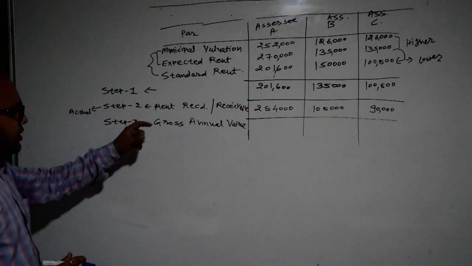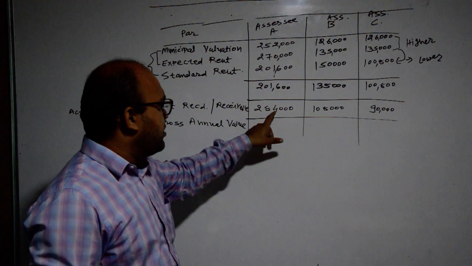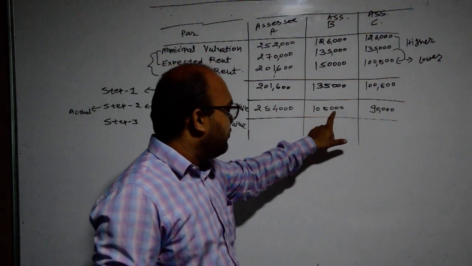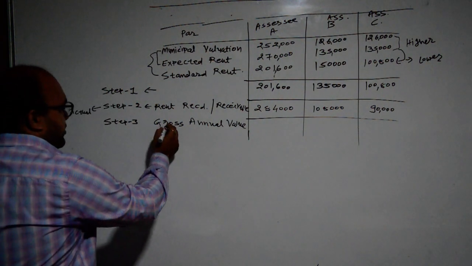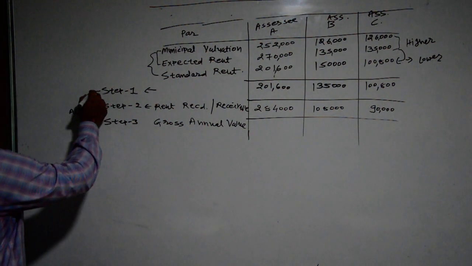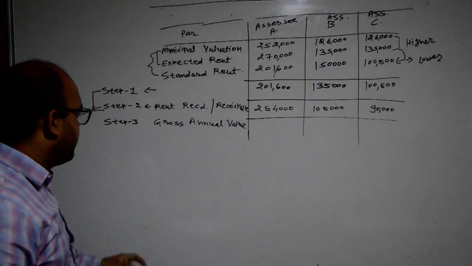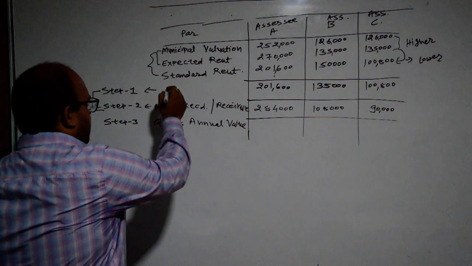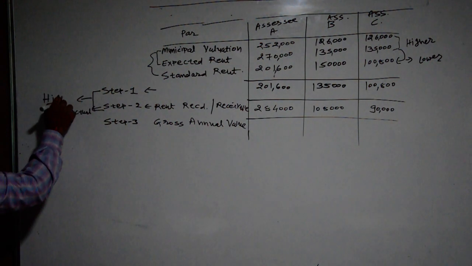Then the additional information provided is that rent received or receivable is rupees 2,84,000, 1,08,000 and 90,000. Here gross annual value will be considered on the basis of comparison between step number 1 and step number 2. So in this case we will have to consider the higher amount.